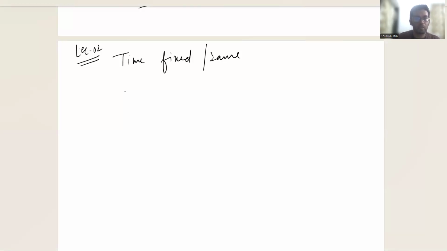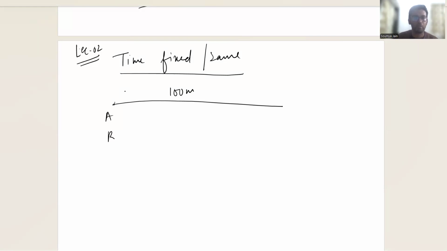Now, in this category, a very good example is, let's say, a race. Let's say there's a straight race track, and let's say it's 100 meters for the time being, and two people, A and B, are competing in the race. Their speeds, let's say, are A meter per second and B meter per second.